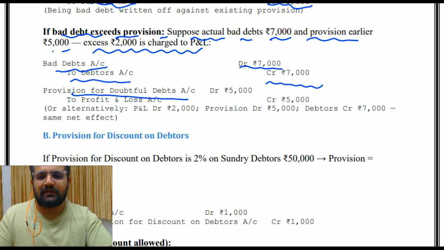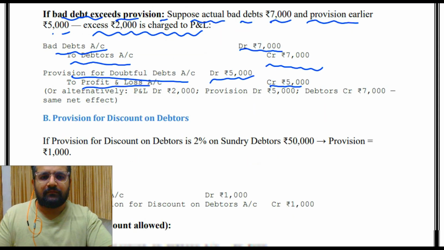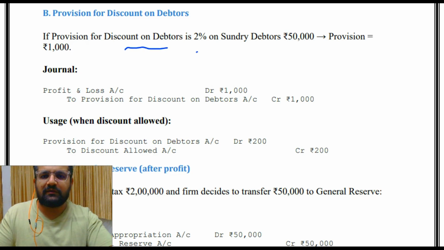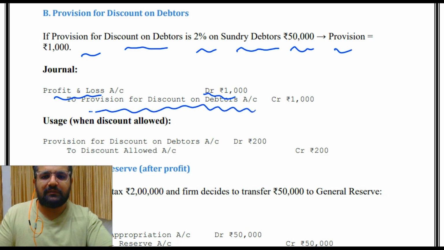Provision for doubtful debt account debit 5,000, to profit and loss account credit 5,000. Then provision for discount on debtors. If provision for discount on debtors is 2% on sundry debtors of 50,000, the provision is 1,000. So profit and loss account debit 1,000 to provision for discount on debtors account.